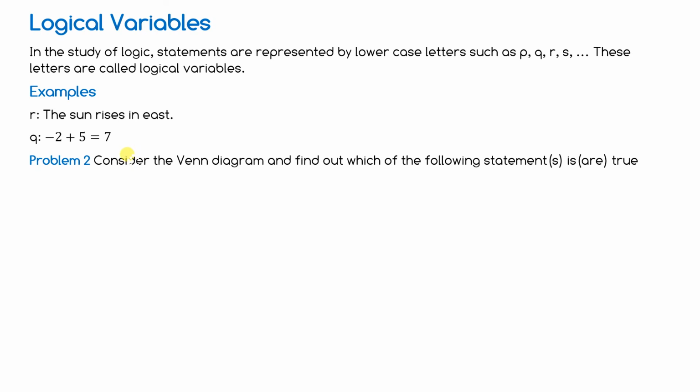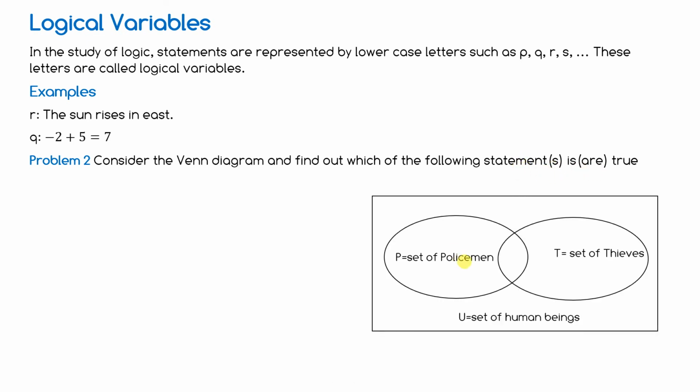Now come to next problem. Consider the Venn diagram. Venn diagram you have already studied in set theory, and find out which of the following statements is true. One statement may be true or multiple statements may be true. That's why it's written S and here R is R. So this is a Venn diagram.